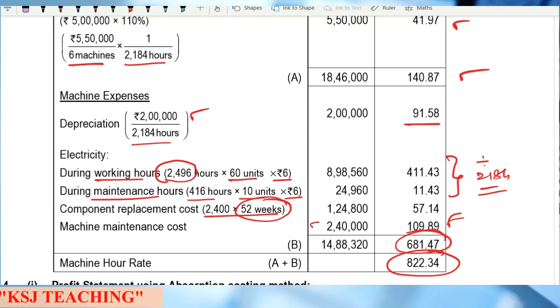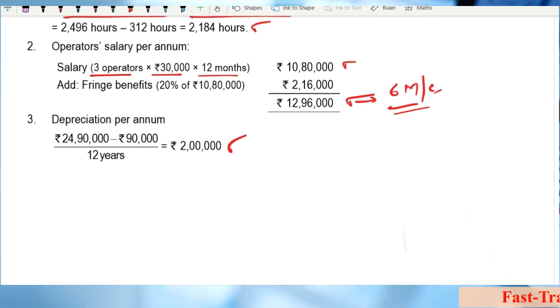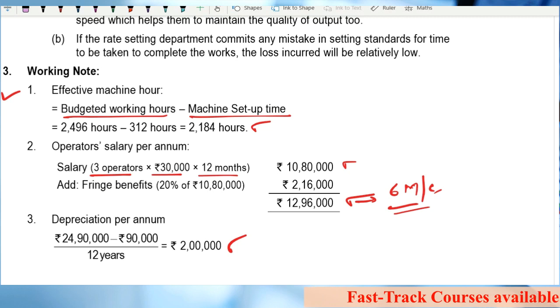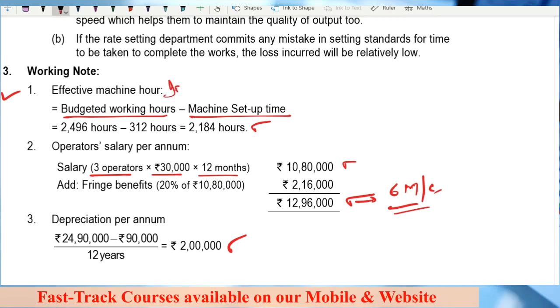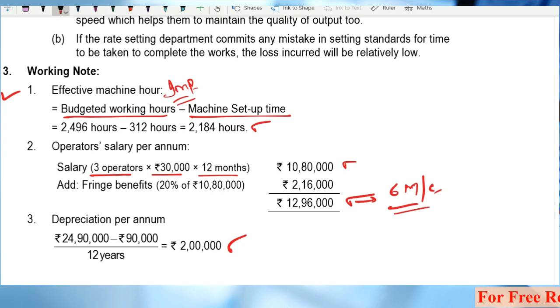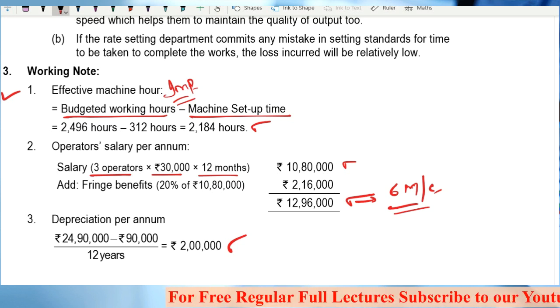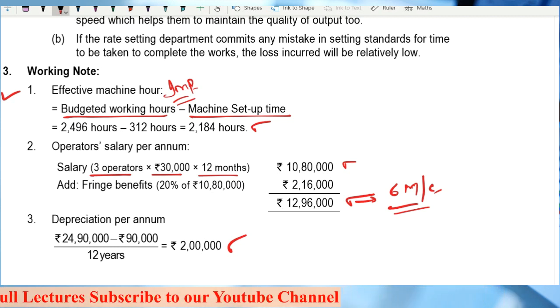Any doubts? Right, sir? So the important part was 2 or 3 things that you need to remember. One is the calculation of effective machine hour rate. This is important: what is included, what is not included, what is to be excluded. So all these things you need to be very careful with, right? The second thing is which expenses are for 6 machines and which overheads are for one machine. For that, you need to read the question very carefully and interpret it very carefully. That's why I always say read the question carefully.